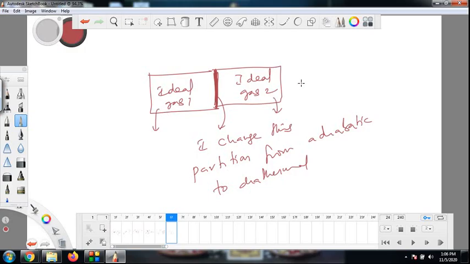Suppose the state of both gases is still not changing. The ideal gas 1's state was what it was originally, and ideal gas 2's state also is what it was originally, even after replacing the common wall, the common partition, from adiabatic to diathermal. Then we say these two gases are in thermal equilibrium. So when you talk about thermal equilibrium, you are talking of thermal equilibrium of two systems. There must be two systems, and only then can you say they are in thermal equilibrium or not in thermal equilibrium. Whereas when you are talking about thermodynamic equilibrium, you are talking about a single system in an adiabatic container.